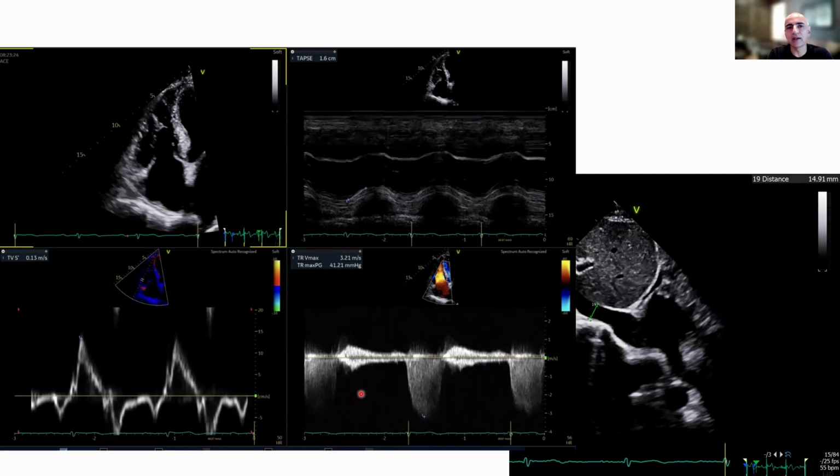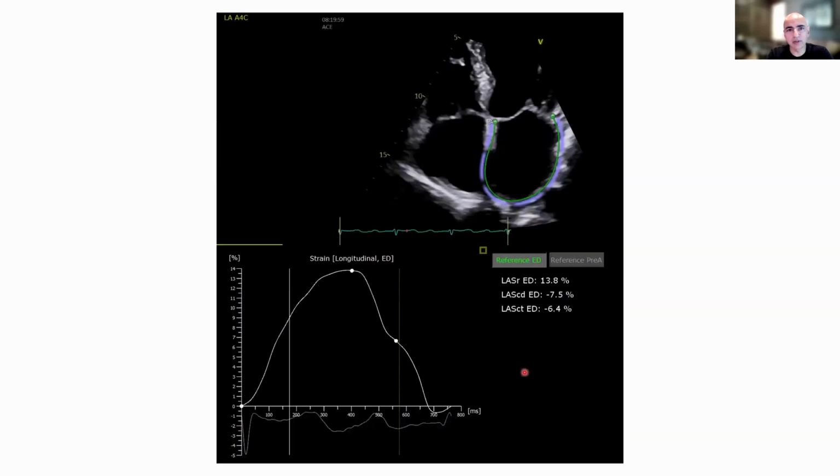I have concern, and I don't want to dismiss this as a patient who wouldn't have amyloid. I think there's a possibility there's amyloid, but it's just strange that the ventricle is not thickened at all. So the wall thicknesses are normal. There's no sparkling myocardium the way you would see in cardiac amyloid. So I went ahead and measured this experimental measure, which I shared with you earlier, which is called left atrial strain. So I looked at the function of the left atrium, and that was markedly reduced. So given that this was markedly reduced, I had enough suspicion that I wanted to do something more.